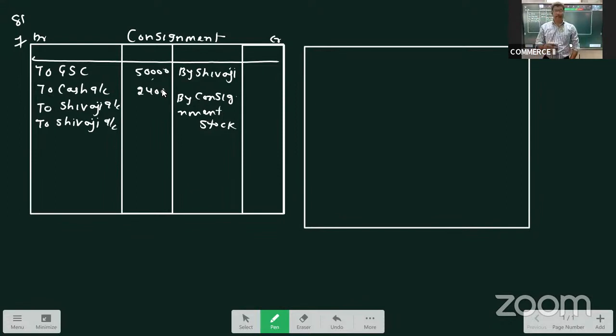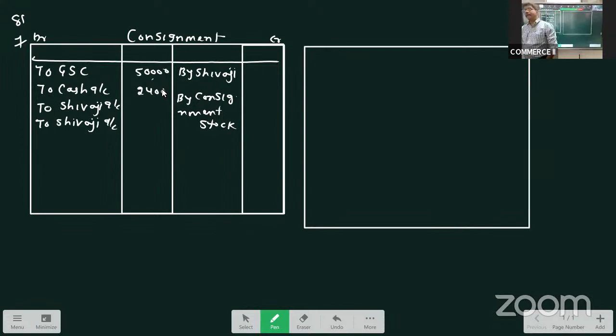I told you, 99.99% of the time the expenses incurred by consignor are of non-recurring nature only. Or I can go a step ahead and say 100 times we can say that the expenses incurred by consignor are of non-recurring nature. That is, we have to include this in proportion at the time of valuation of unsold stock.